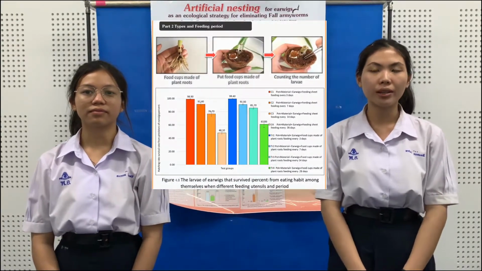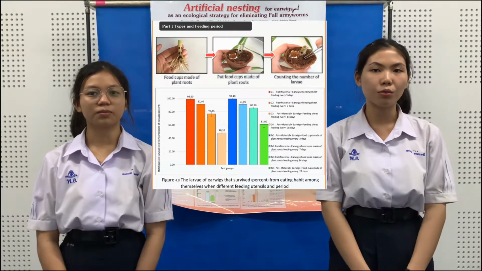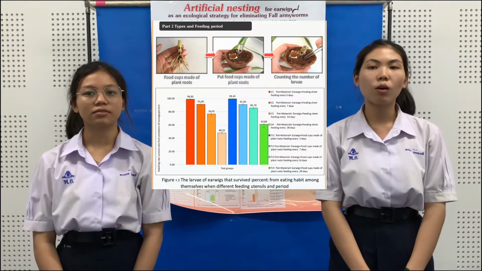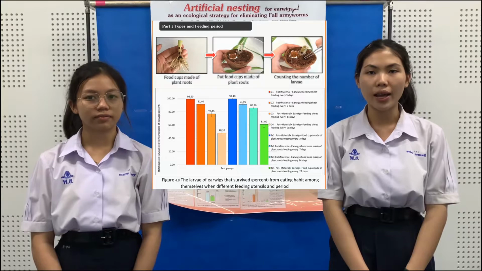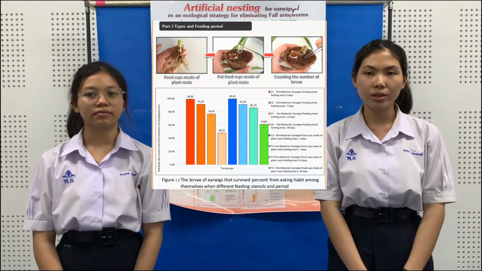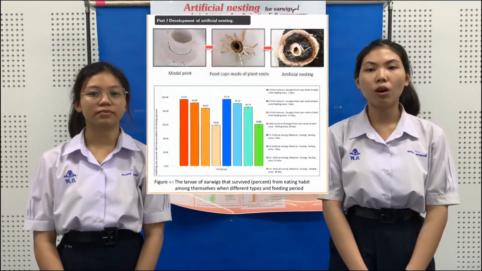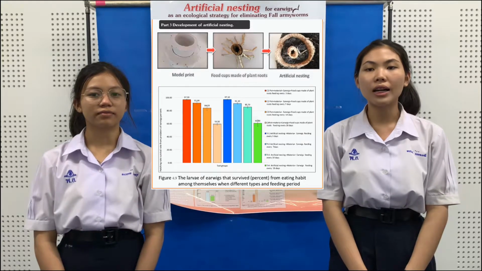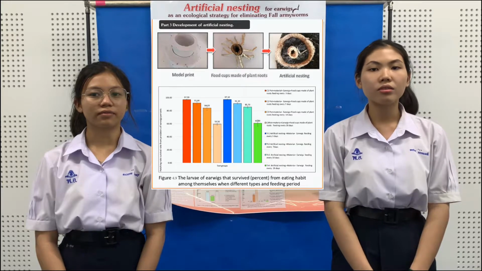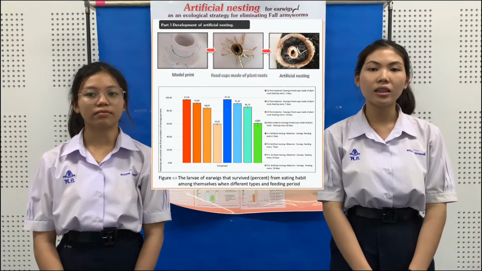Part 2. Fry and feeding periods. Take larvae from part 1 to simulate lack of food with a feeding pad and food crop made of plant roots. The result of part 2: food crop made of plant roots can increase the percentage of earwigs that survive, and when the feeding distance increases, the percentage of earwigs that survive decreases too. Part 3. The development of artificial nesting. Test the same as part 2, but develop artificial nesting instead. The result: if we use the developed artificial nesting, it can reduce the eating habit among themselves behavior.